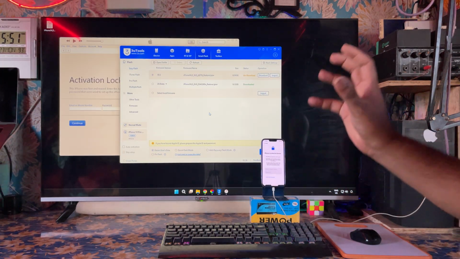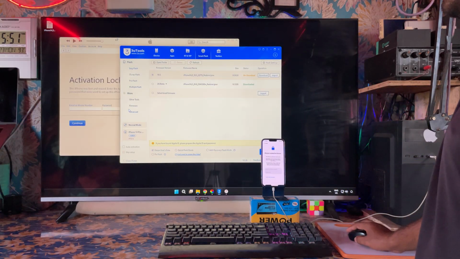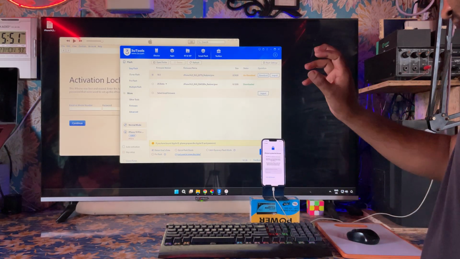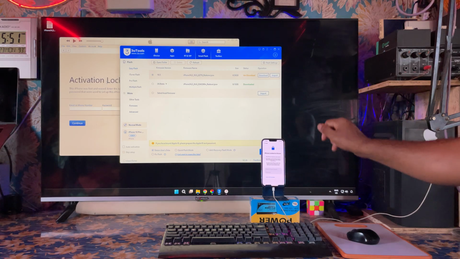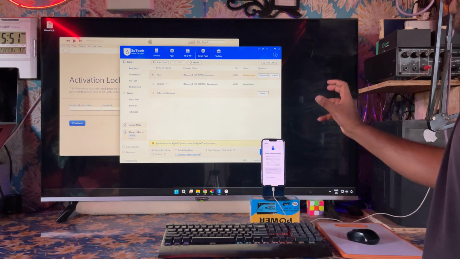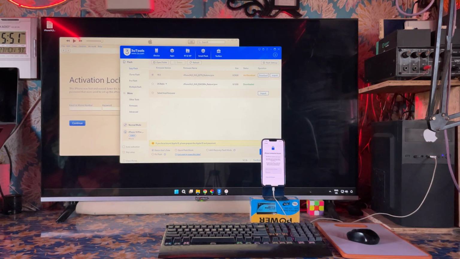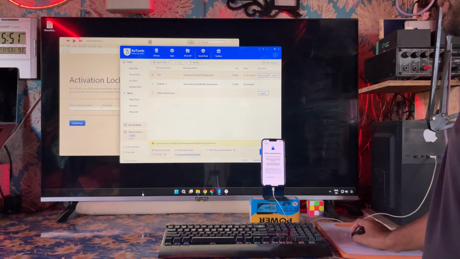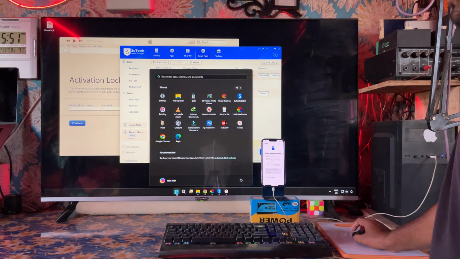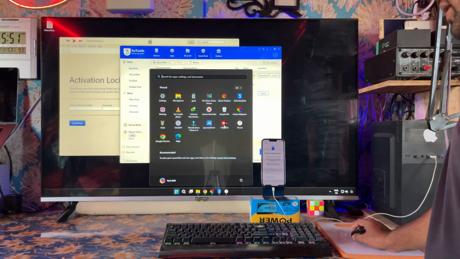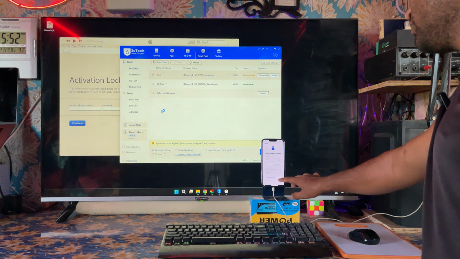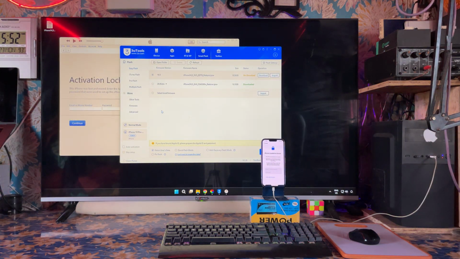Without touching this device, I will show you how to transfer the new Apple ID and password onto it without going through initial setup. So how is it possible, we will see. Now the third requirement is that we need a special imaging PC tool. So let's see. Now it's opening, guys.